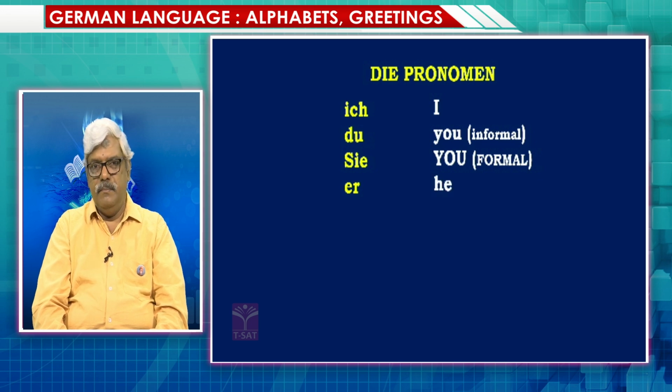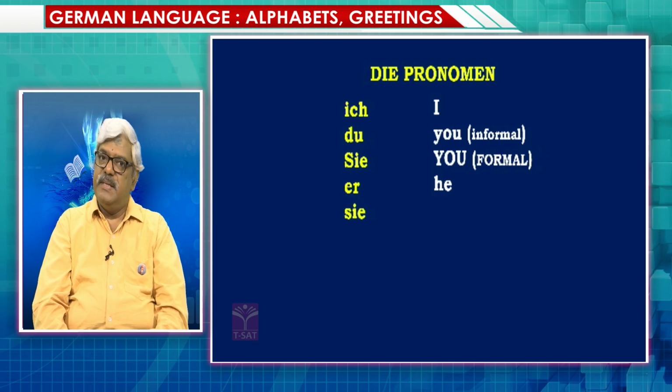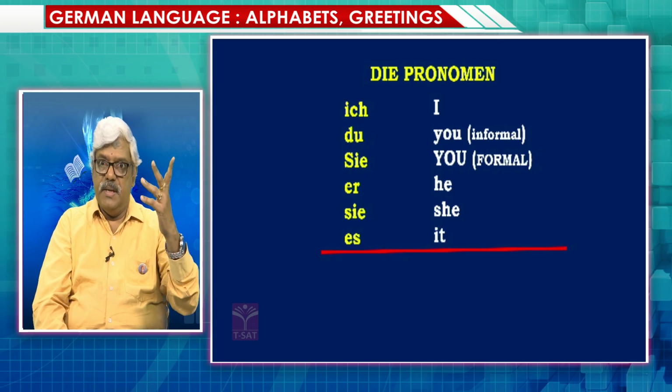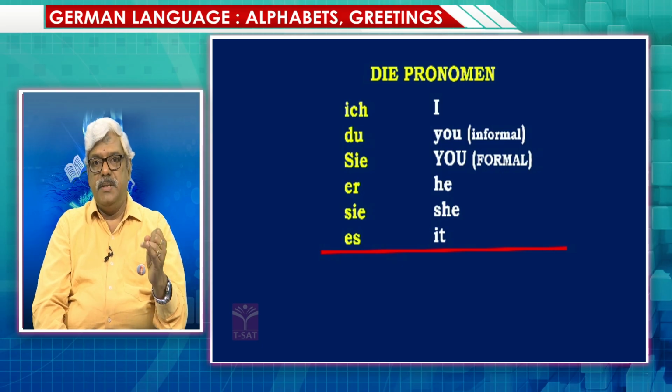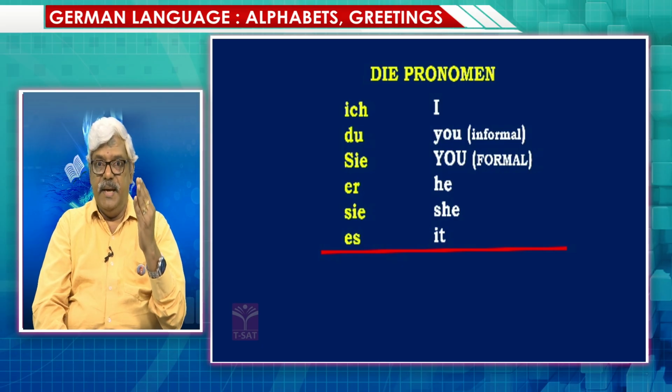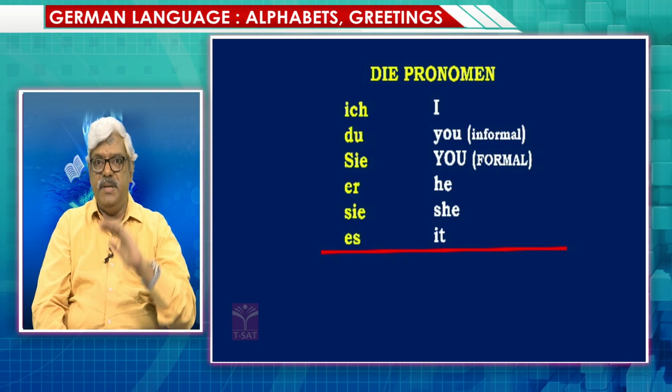Er, he. Once again, you have a Z sound, but look at the spelling. It has a small s. It means she. Sie, she. Es, it. All these ones are singulars. Ich, du, er, sie and es are singular.